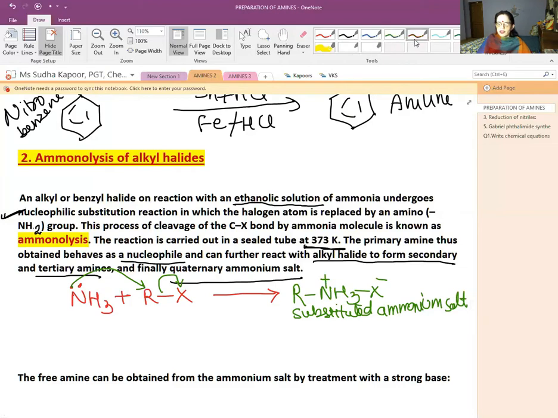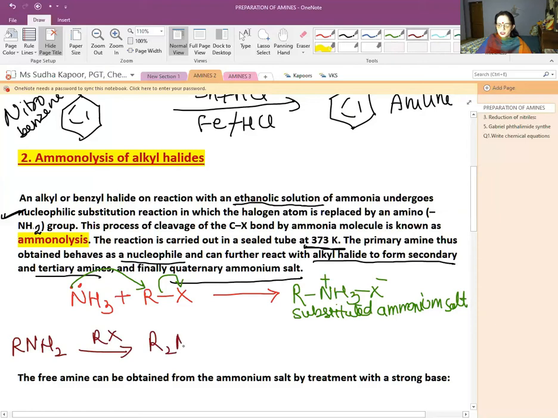Now further, the reaction proceeds: 1 degree is converted into 2 degree, 3 degree, and then the quaternary. So how does the reaction further proceed? The RNH2 further reacts with RX to give R2NH. Each time HX is removed. It is a 2 degree amine, whereas RNH2 is the 1 degree amine. Then further reaction with RX would give us the 3 degree amine.